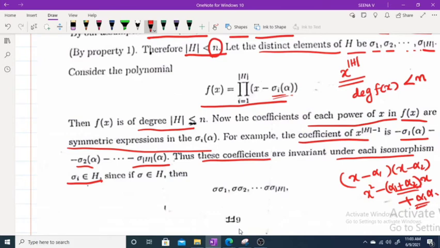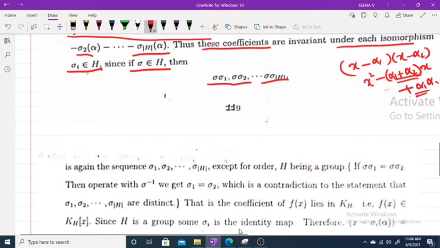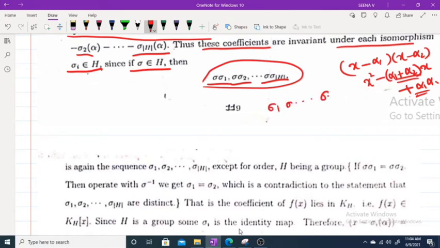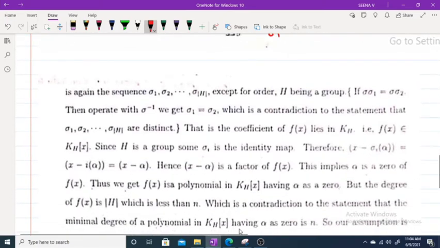That means if you consider any sigma belonging to H, and consider sigma sigma 1, sigma sigma 2, etc., sigma sigma h, then these again represent the sequence sigma 1, sigma 2, etc., sigma h in a different order. For example, if sigma sigma 1 equals sigma sigma 2, then operating with sigma inverse, we get sigma 1 equals sigma 2.